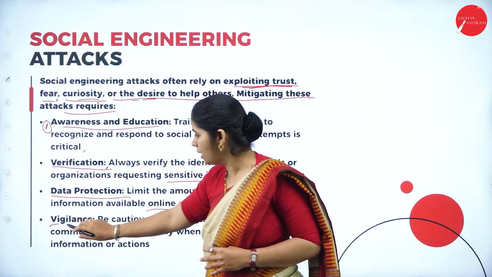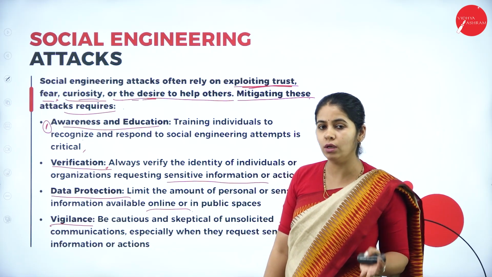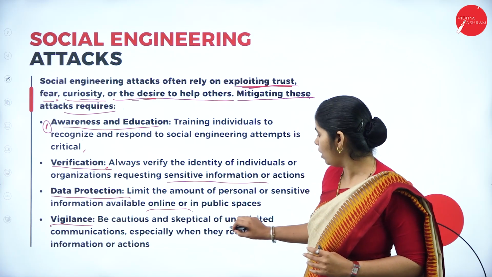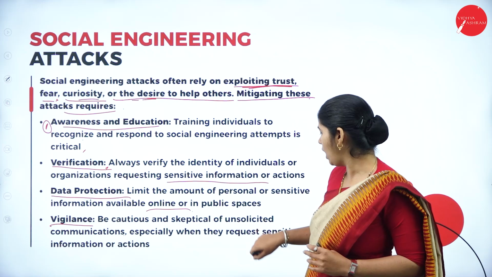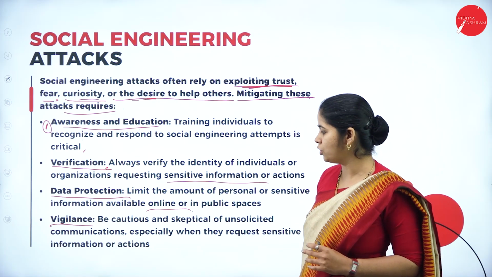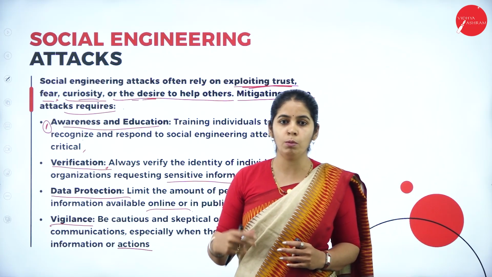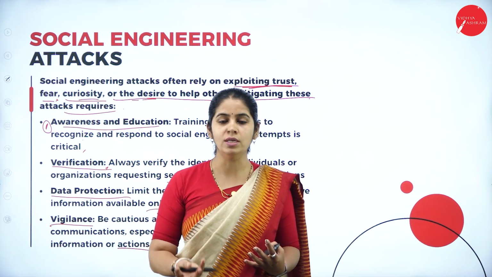Next, vigilance. Be curious and skeptical of unsolicited communication, especially when it requests sensitive information or action. When we are communicating, we should not say whatever we feel randomly. We should think before saying.